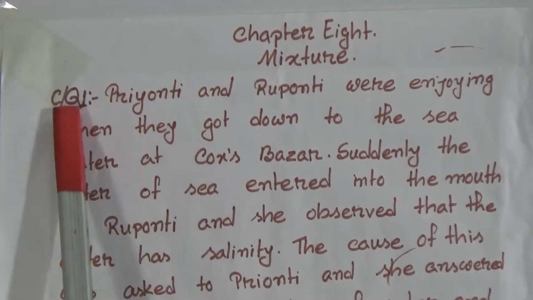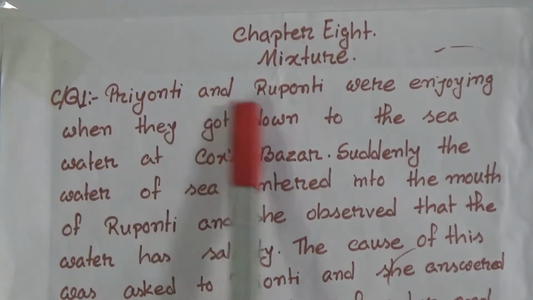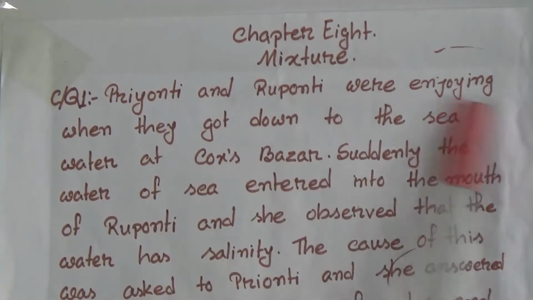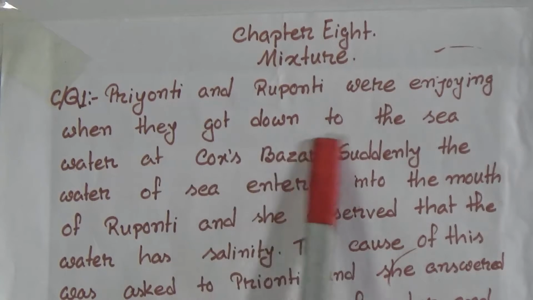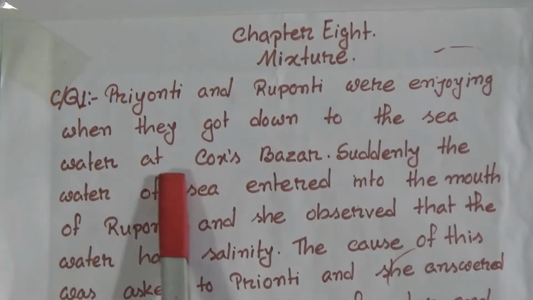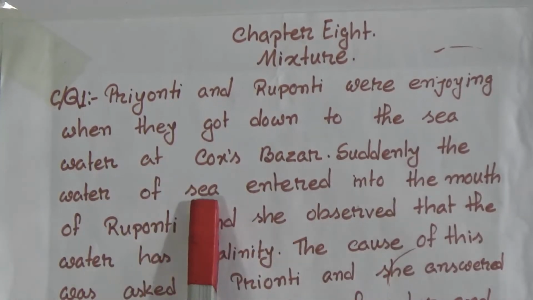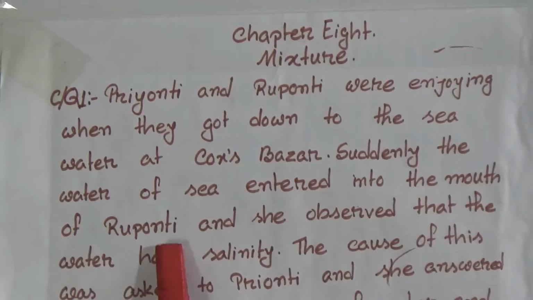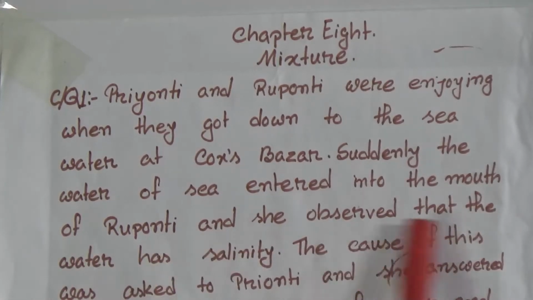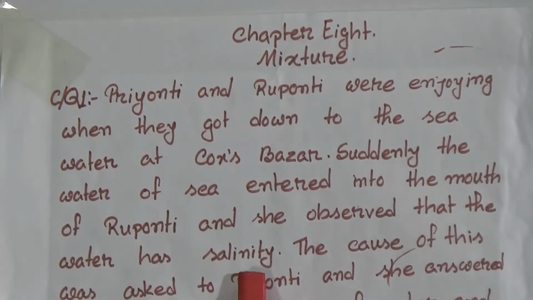Creative question number 1. Priyanti and Rupanti were enjoying themselves when they got down to the sea water at Cox's Bazar. Suddenly the water of the sea entered into the mouth of Rupanti and she observed that the water has salinity.